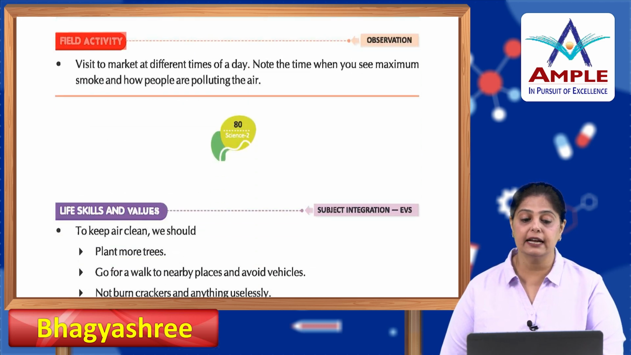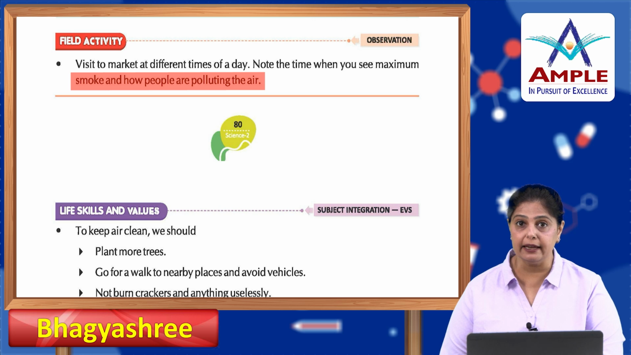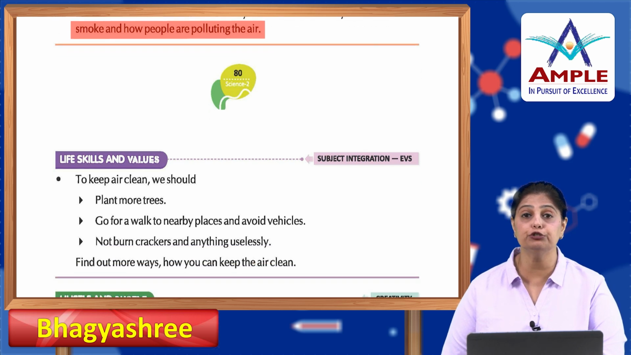Alright. Field activity. Visit to market at different times of a day. Note the time when you see maximum smoke and how people are polluting the air. So, this is an observation that you need to do.